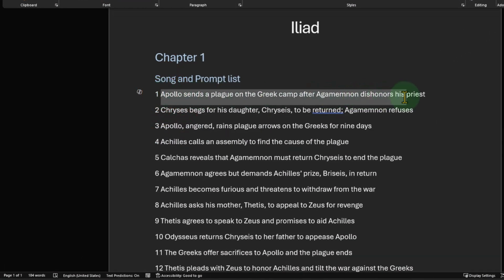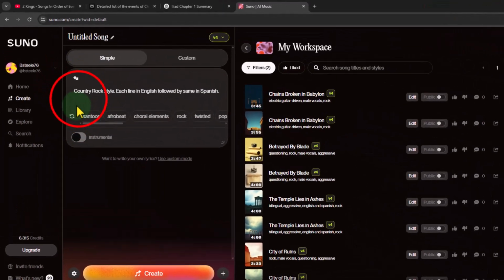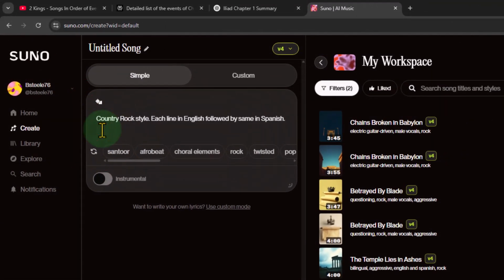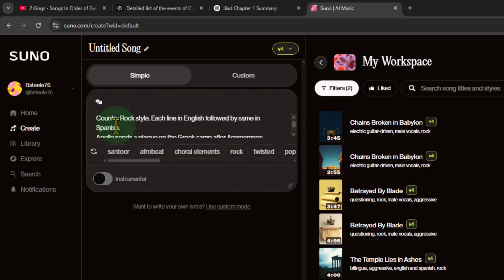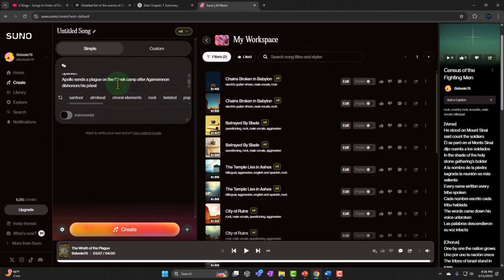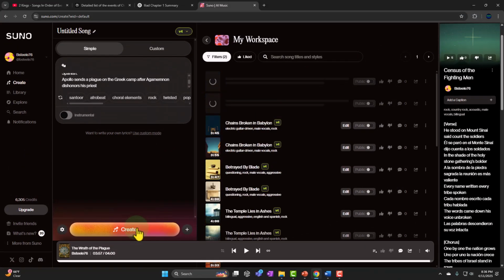So I'm going to copy this, and then I'm going to say, let's put that in here. And so now I can just keep on copying and pasting the song into this area. So I'm going to say, boom, there's the song. And I think that's everything, right? Country rock style, each line in English followed by same in Spanish. And there's the prompt. So let's go ahead and create it and see what it comes up with.